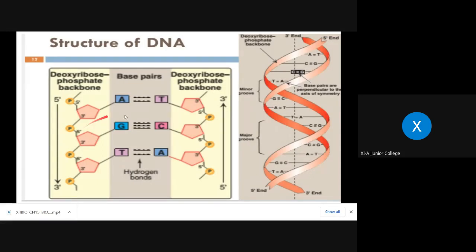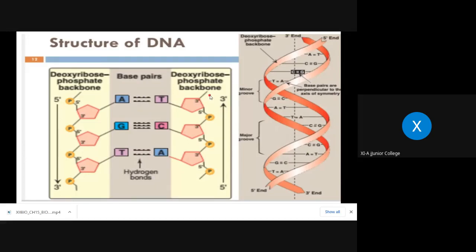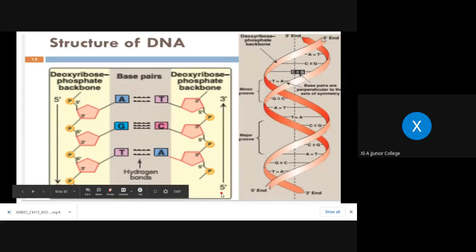And now this is moving in the opposite direction, right? So here you can see that this is the third carbon which is free, isn't it? So that is why this is called 3 prime. 3 dash is what? 3 prime. Understood? And this is the fifth carbon which is free. So this end is called 5 dash, meaning 5 prime. You got this point? Is it clear to everybody? Your online students also? Yes, ma'am.